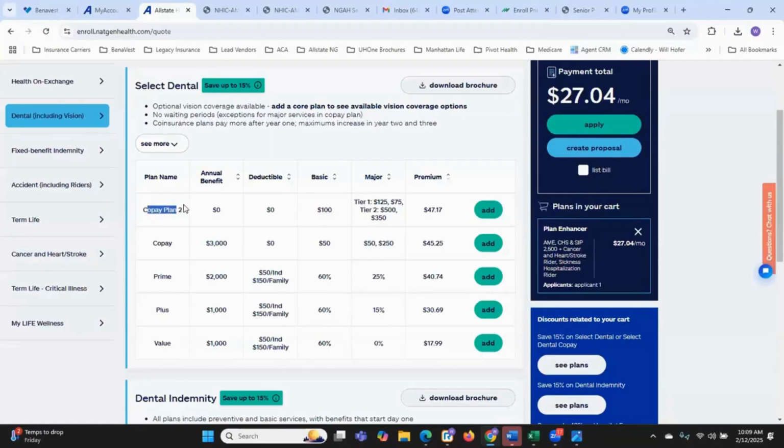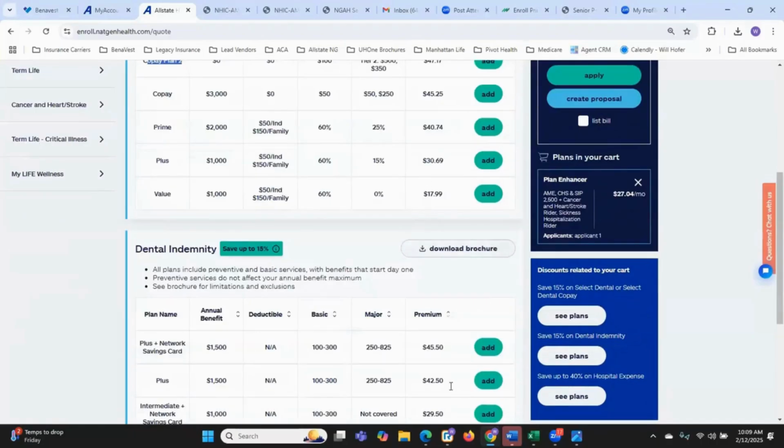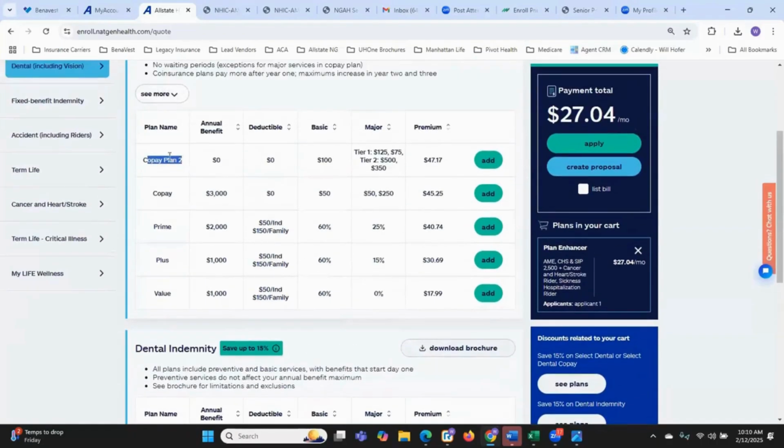So with copay plan 2, the only way a client can get this plan is if they have another policy in place. So if they like this plan, they have to pick up a plan enhancer or something else additional outside of dental to get this plan.